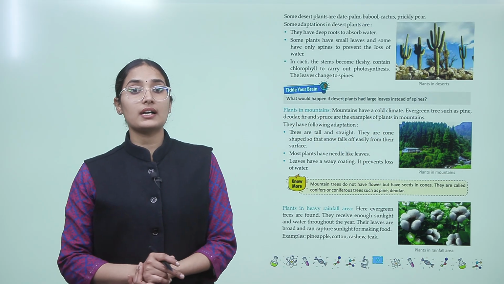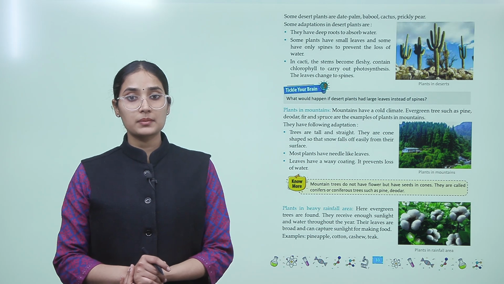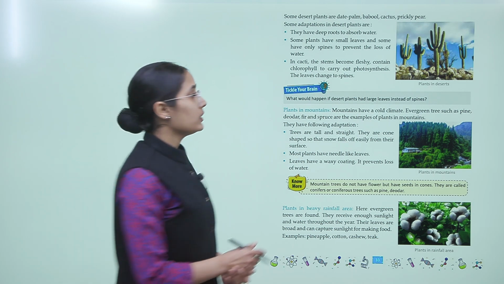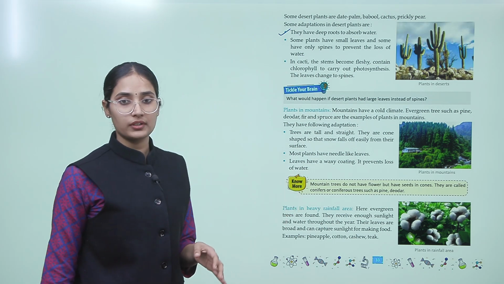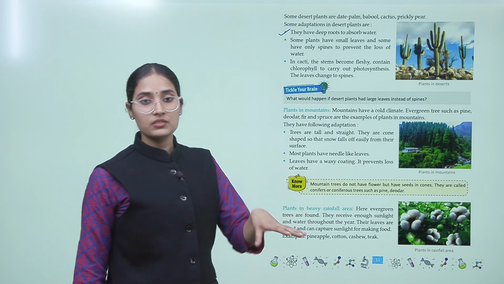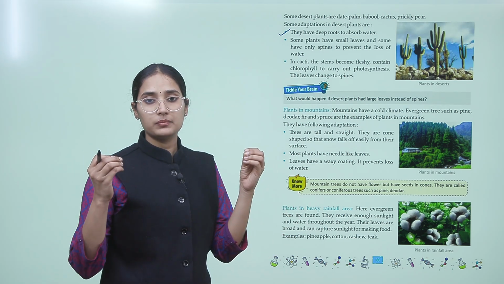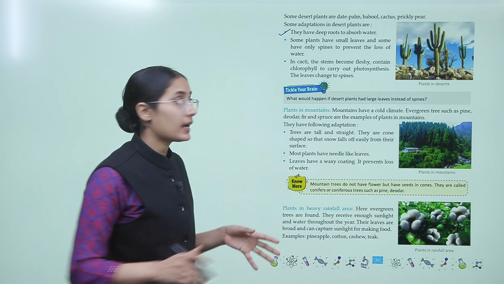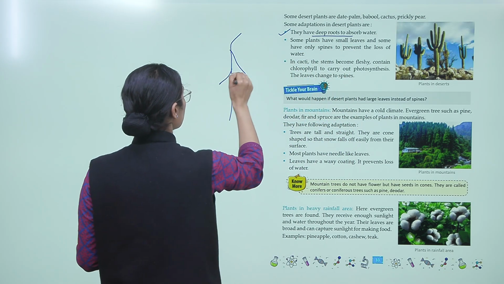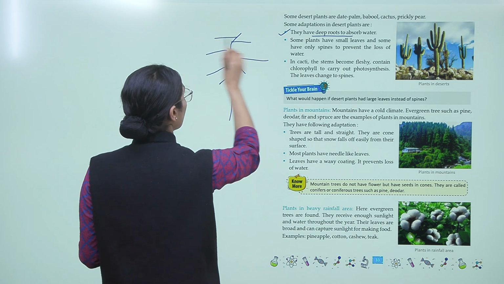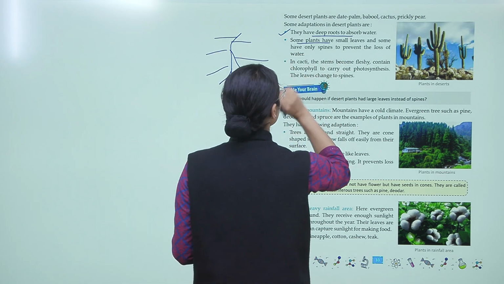So some desert plants are date palm, babool, cactus, prickly pear, right? And what are the adaptations? They have deep roots to absorb water, right? Since the water is very minimum in the desert, they have a deep root system to absorb the water.